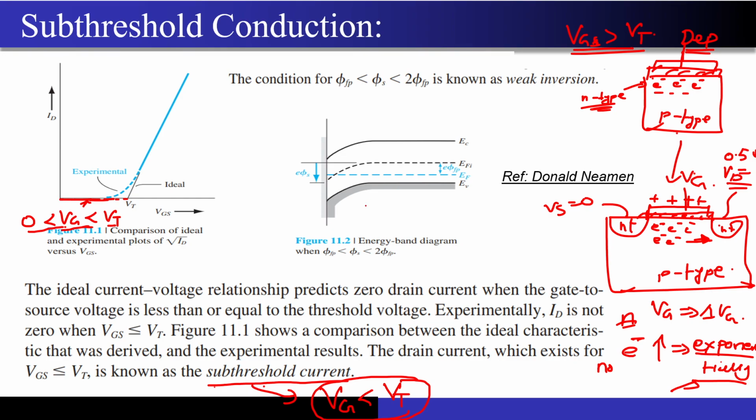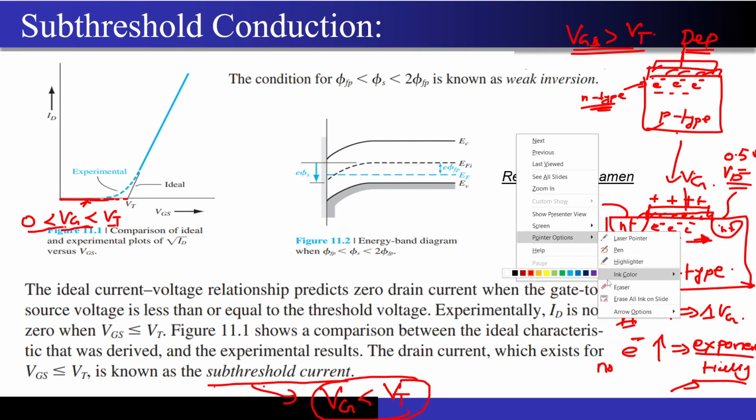So if you look at the energy band diagram, what is this energy band diagram for? It is for that MOS structure that I was telling you about. Let me just change the color of the pen. Actually, this is a little bit confusing, so just hold on with me for a few minutes. In color, this is green.